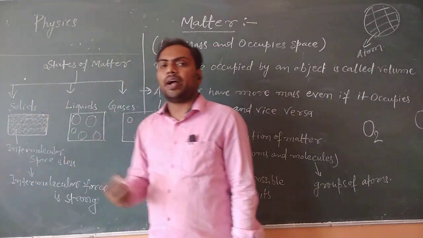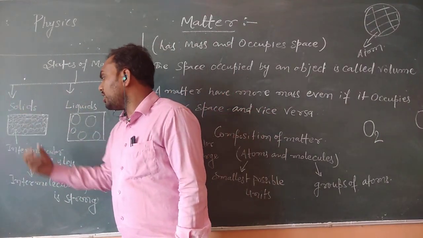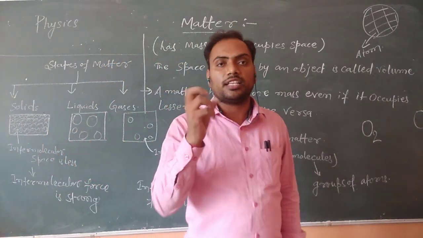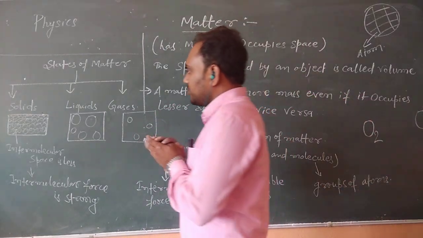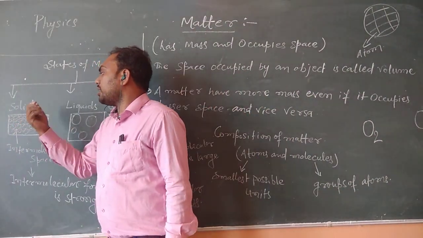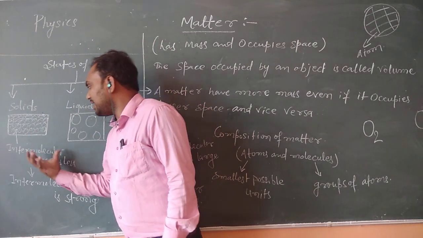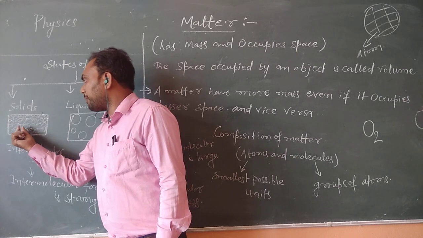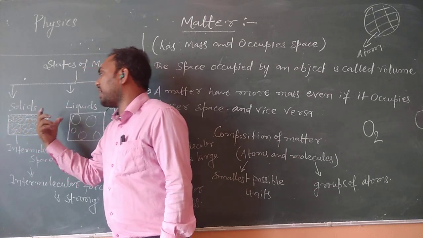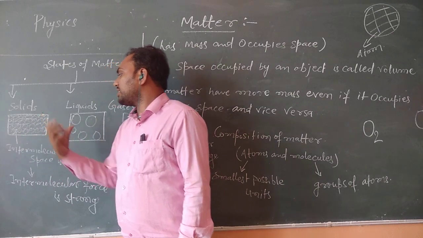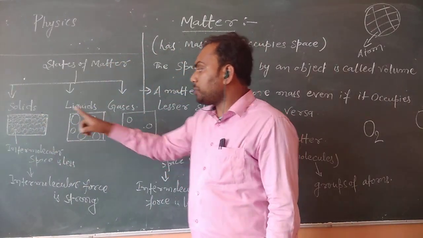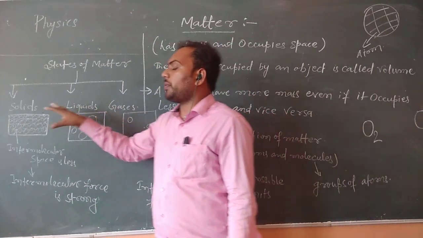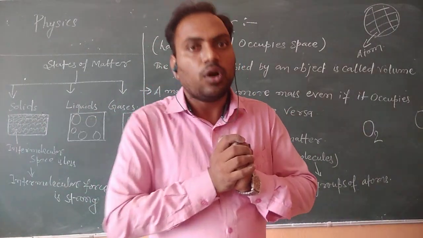That space is called intermolecular space. If the intermolecular space is less, the intermolecular force between the particles will be strong.